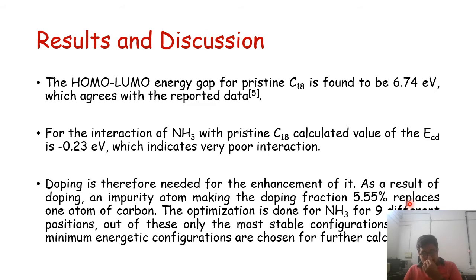The optimization is done for 9 different positions. So there is a C18 nanocluster. One position, let us say, is a top, then one is a hollow, then one is under triple bond on the bridge. We can say one is on either of the carbon atoms. So in a way, we have totally done 9 positions, and out of these 9 positions, the minimum energetic configurations are chosen because they are believed to be the most stable ones.